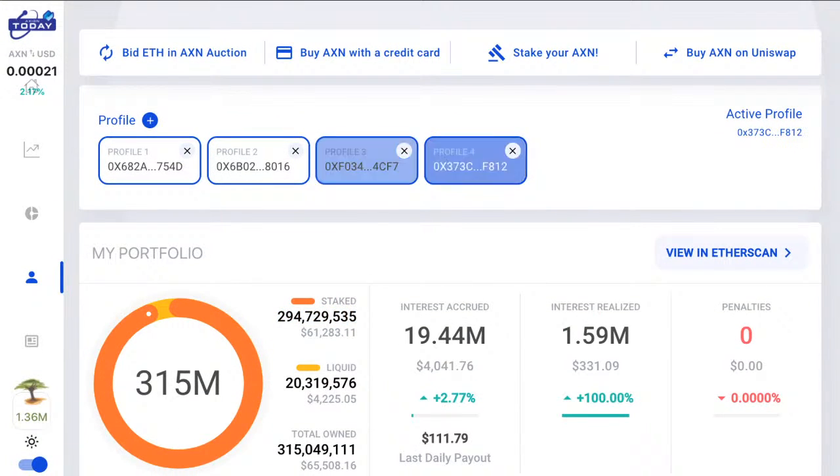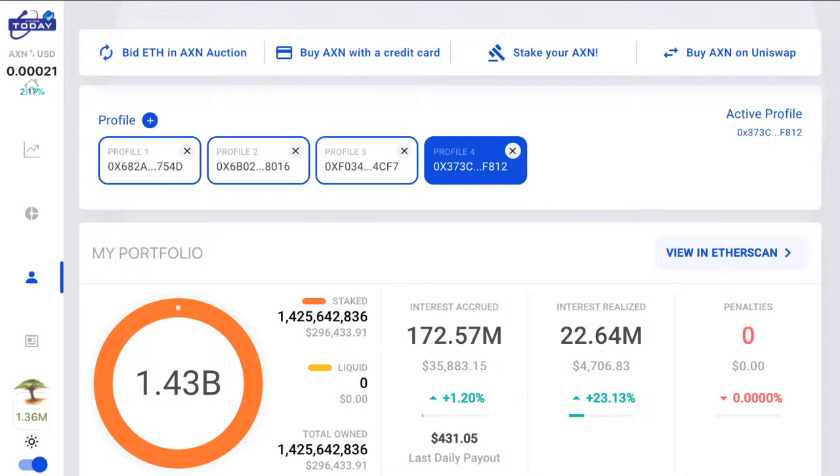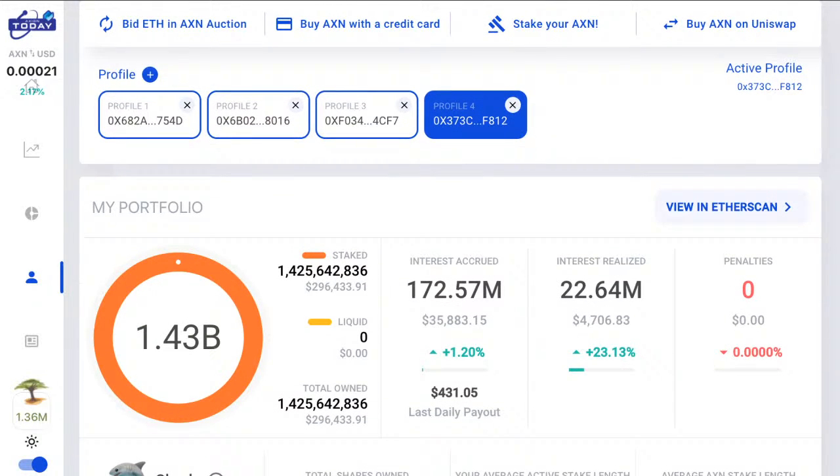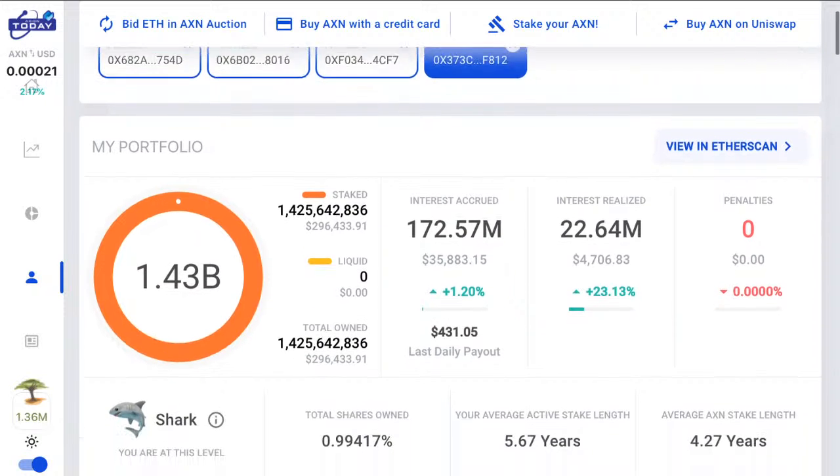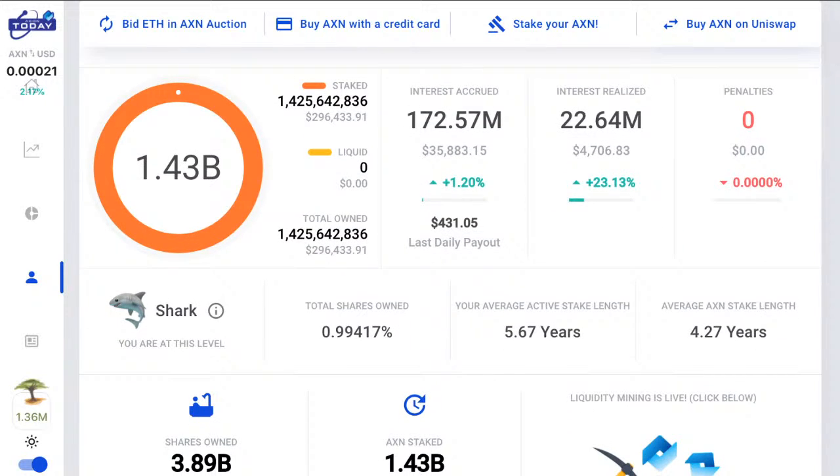Let's finally go to the last one we have to hit. We have Profile 4. Profile 4 happens to be a genuine whale. If you thought Profile 3 was big, well, this one is huge. 1.4 billion staked. They are staked not even for all the 15.2 years. They have a diversified time profile in their staking ladder. So they're only staked for 5.67 years.